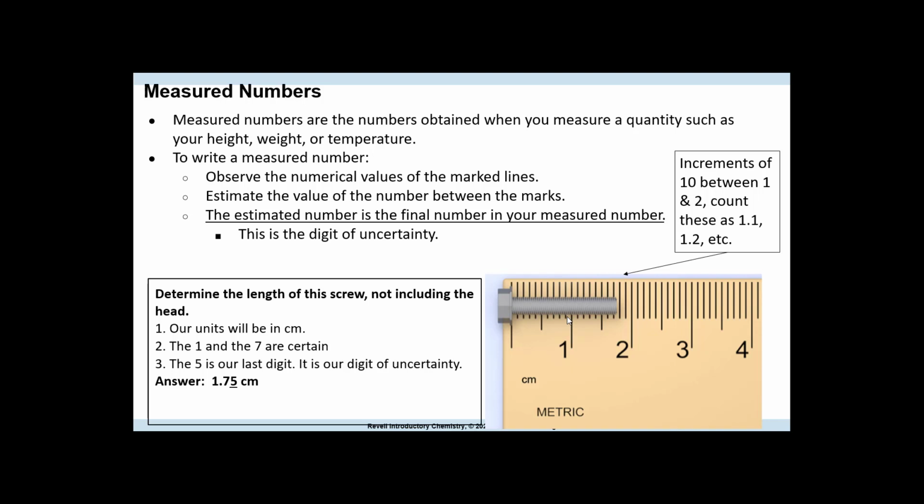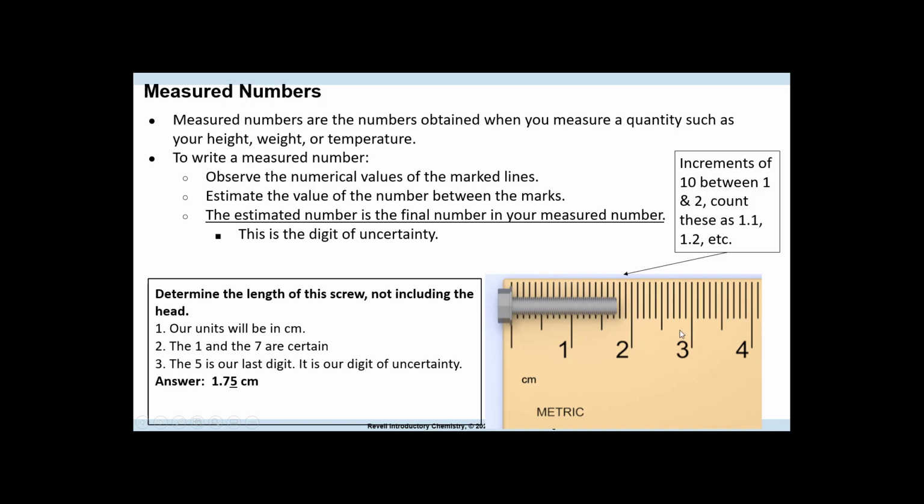And the same goes for burettes and graduated cylinders and things that you probably haven't encountered in lab yet. So let me show you how to do that with this. This is centimeters. This is 1 centimeter, 2 centimeters, 3, 4. That's what this picture is showing.